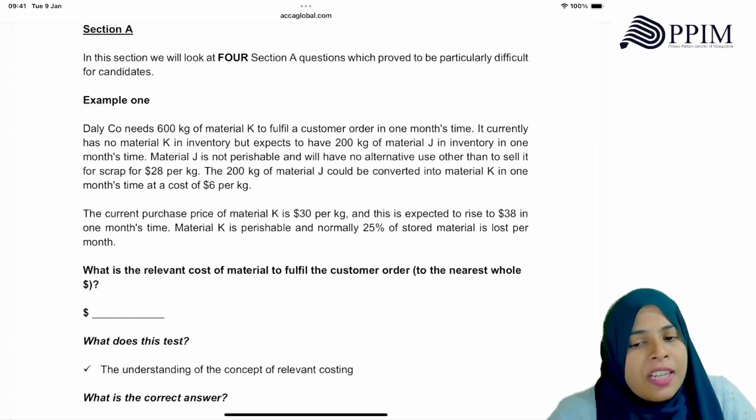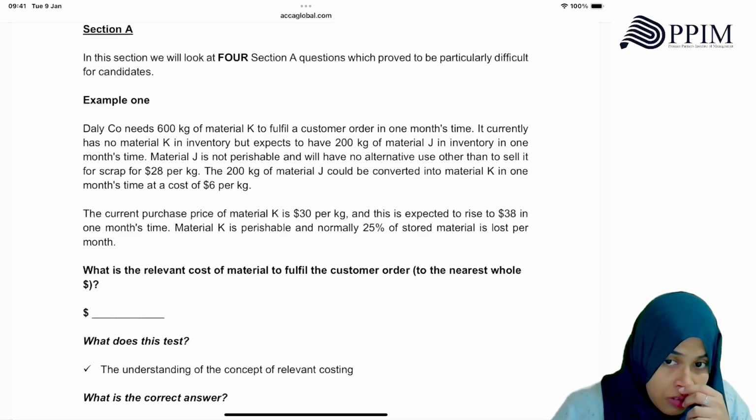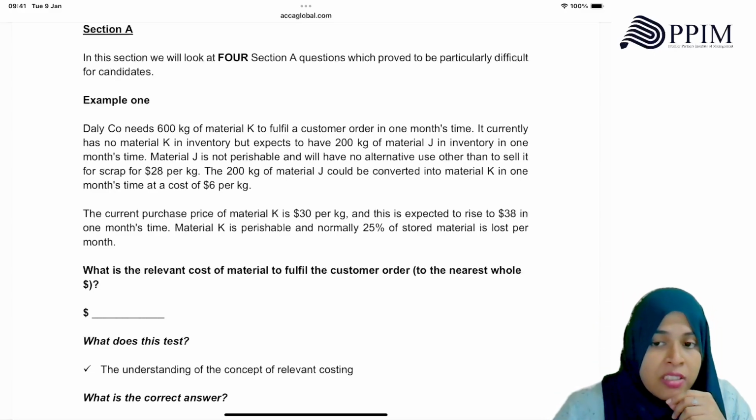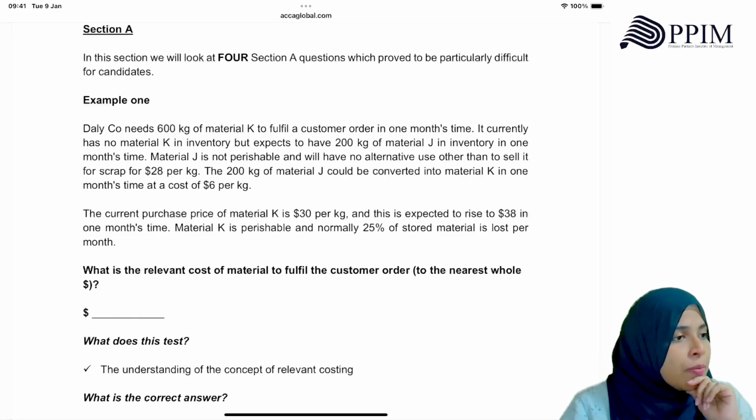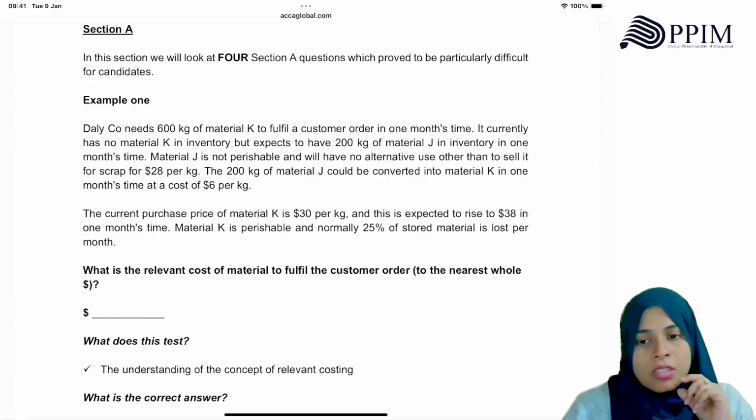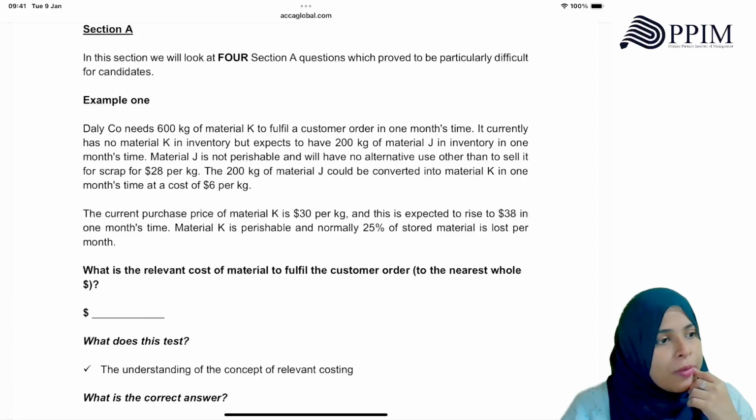Firstly, tell me, is material K regularly used? How do you know it's regularly used? They haven't been. They only need this to fulfill a customer order in 1 month's time. If it's regularly used, we take the current purchase price. But this is not regularly used. We have to check the buying price and also check, if you buy J and convert it, how much? One month later.